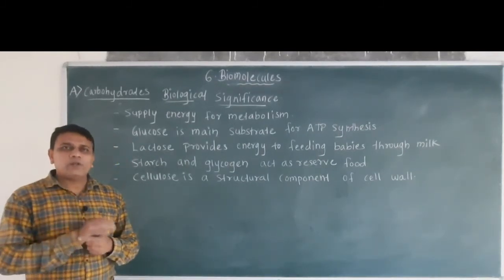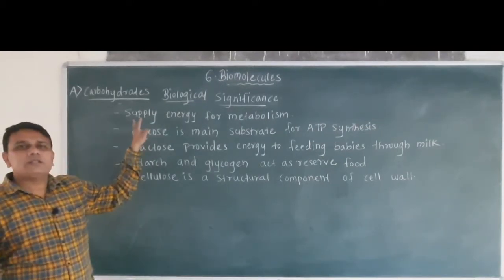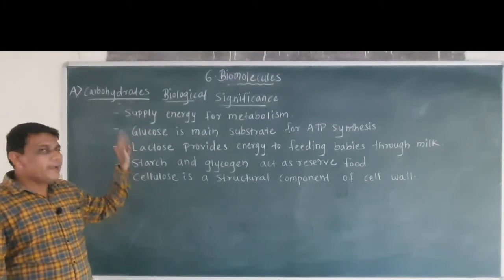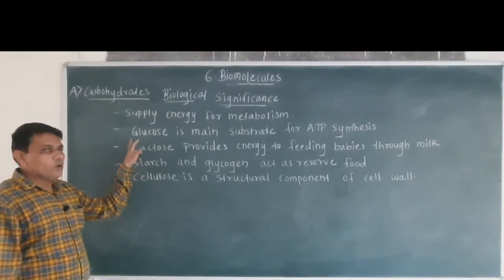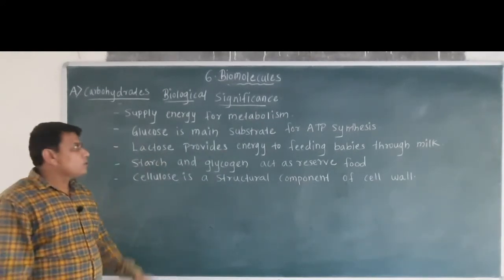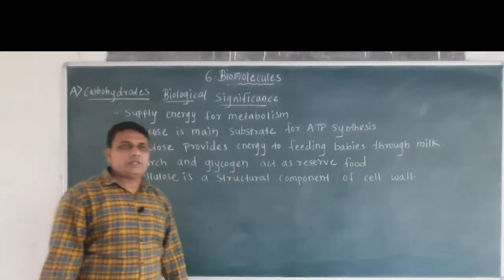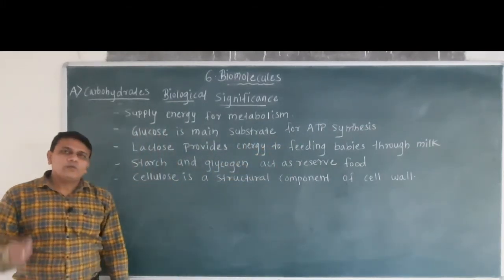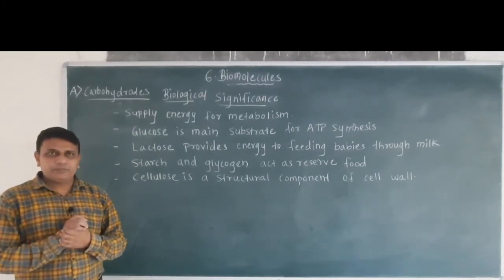For metabolism, energy is essential and this energy is supplied by carbohydrates. Then glucose, which is a type of monosaccharide, is the main substrate for ATP synthesis. That means ATP is obtained from glucose.